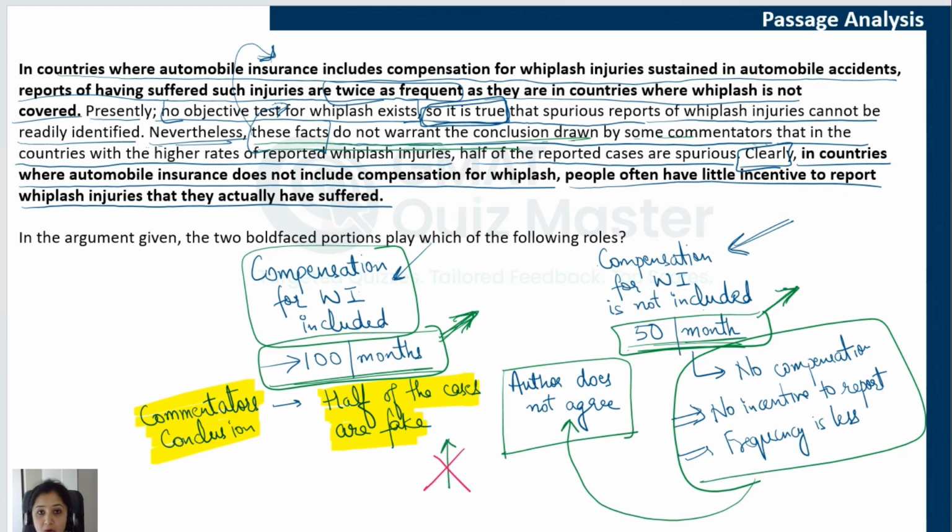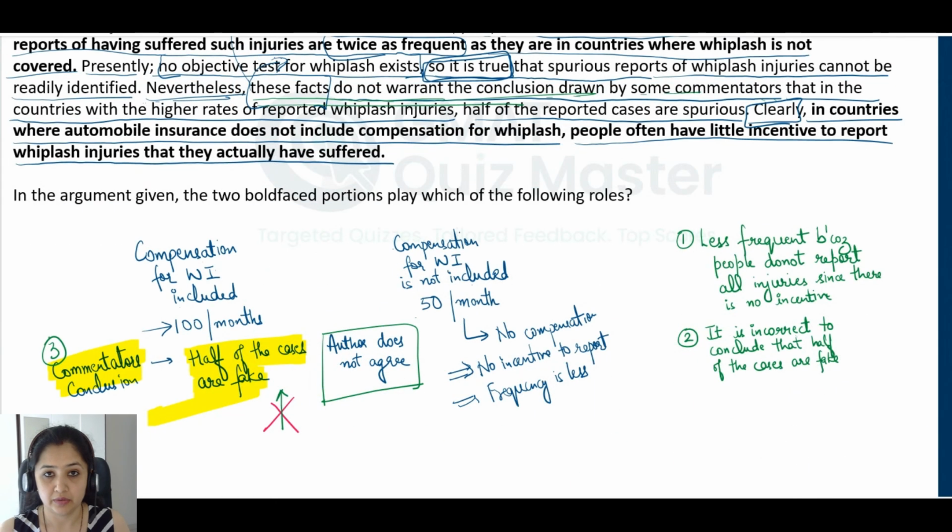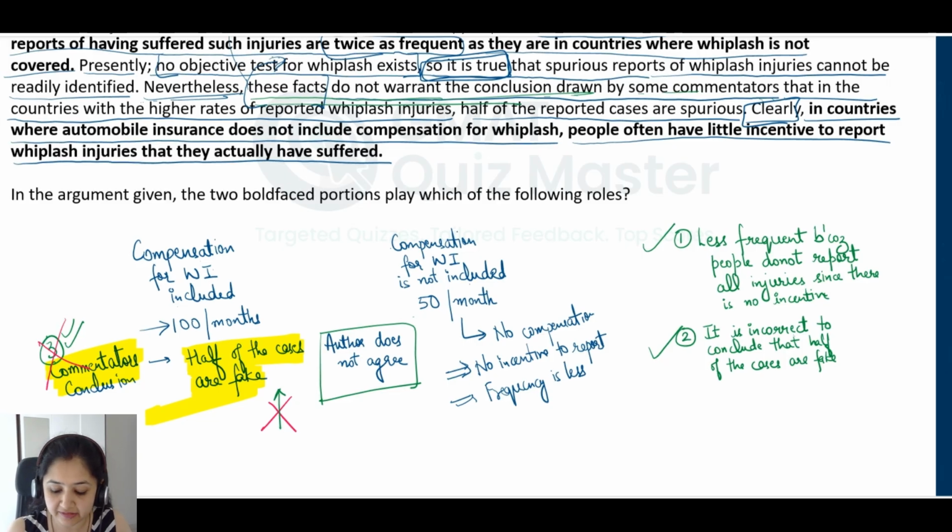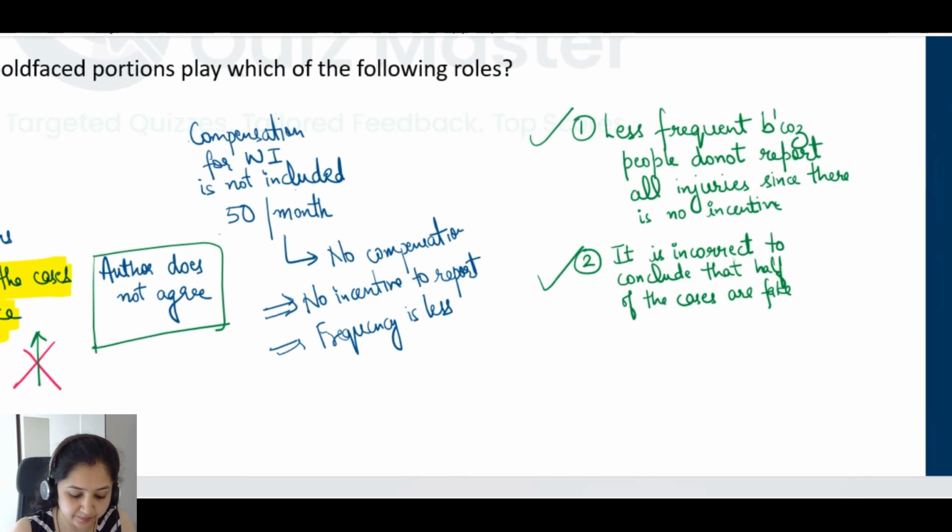That is the author's opinion. Now, let's understand which of these is the main conclusion. So, we have three conclusions here, two by the author and one by the commentators. So, definitely the author does not agree with the commentator's conclusion, and therefore it cannot be the main conclusion.